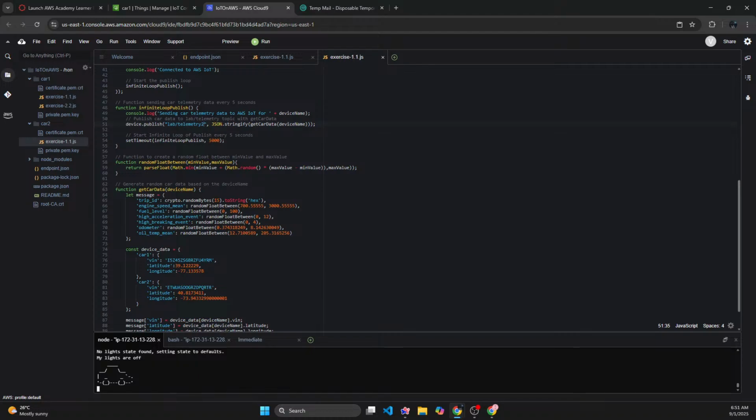In this case, we are going to test whether, if any MQTT request or message is published to me from my IoT core while my device is offline, the changes will be made or not. That's the entire point of this exercise.